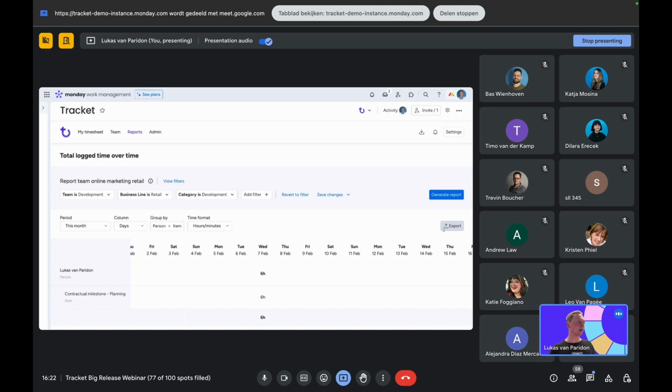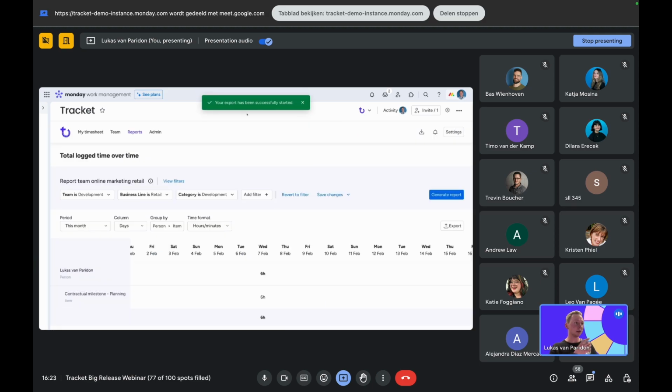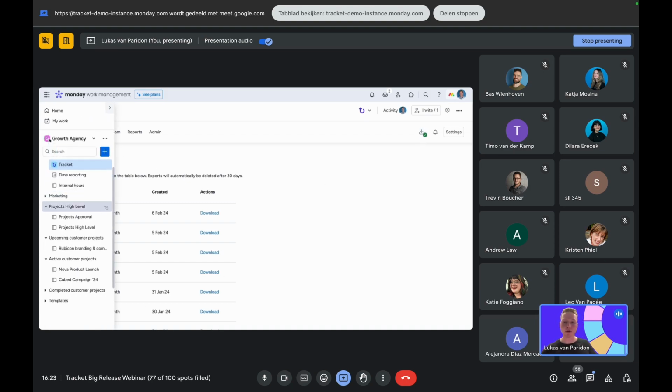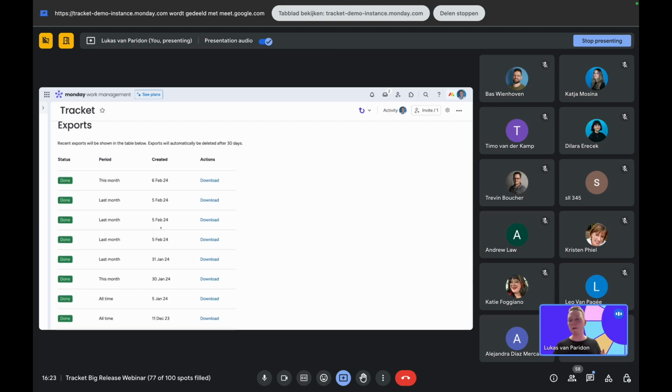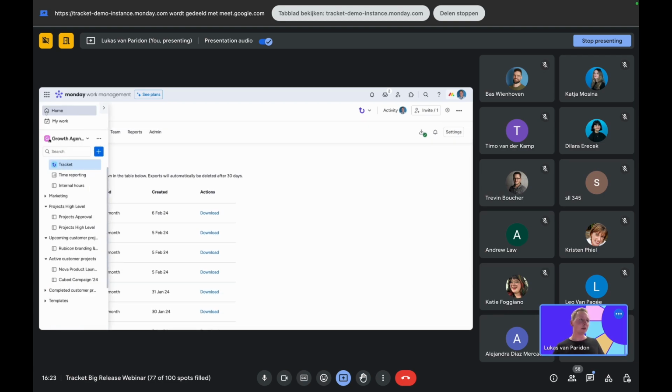Let's see, there was one more thing. Okay, yeah, so exports. Once we make an export, we do this. It has started. When it's finalized, you can download it, and also you can find it right here. So this is a place where you can see all exports. This means you can just get back to your previous exports, just do it again, or share it with other people because they have access to this place as well. So you can see all the exports available.